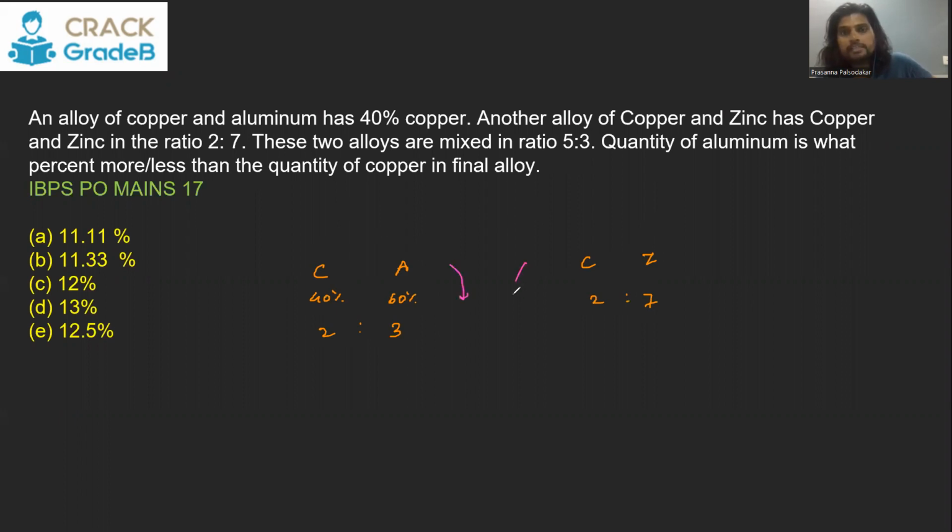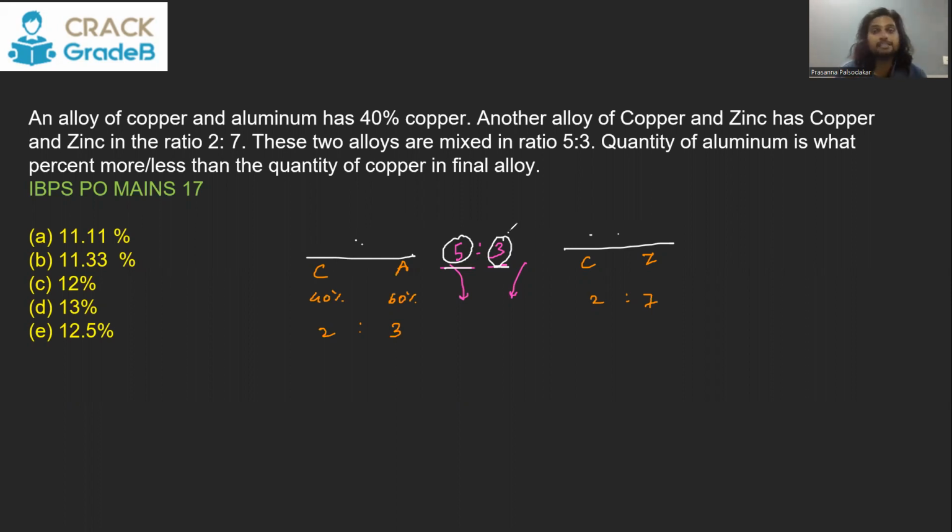These two alloys, this alloy and this alloy, we are going to mix in the ratio 5:3. So how much amount to take, it is in our hand. You just have to maintain that we are taking these two alloys in the ratio 5:3. That means if you take 5 kg of first, you'll have to take 3 kg of second. If you take 10 kg here, you will have to take 6 kg here. You just have to maintain this ratio and you can take the kgs of your own choice.